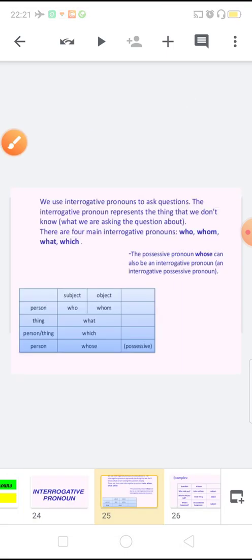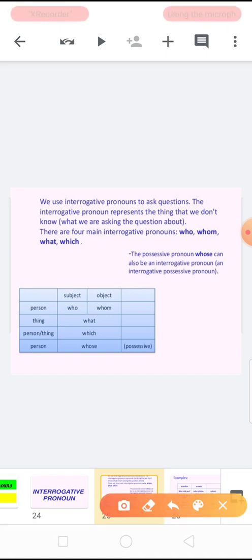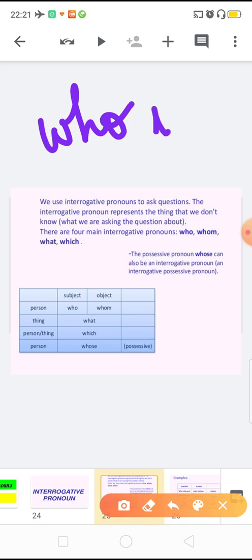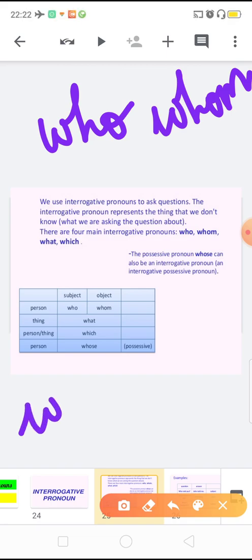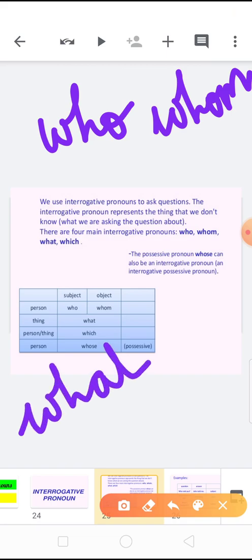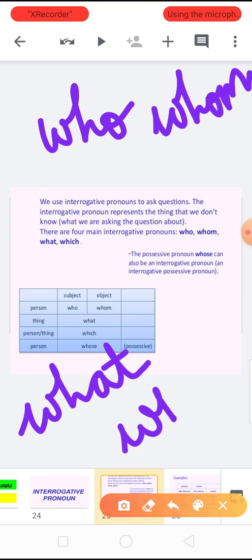So interrogative pronoun. We use interrogative pronoun to ask a question. The interrogative pronoun represents the thing that we don't know, what we are asking the question about. There are 4 main interrogative pronouns: who, as I told you also, whom, what, which.